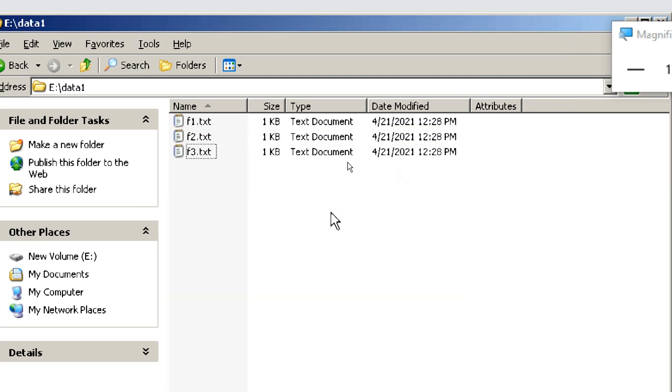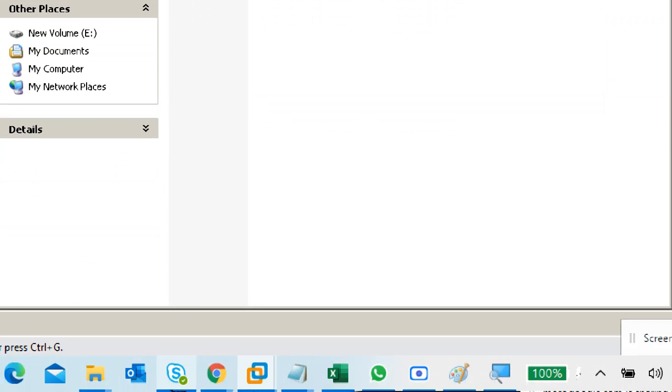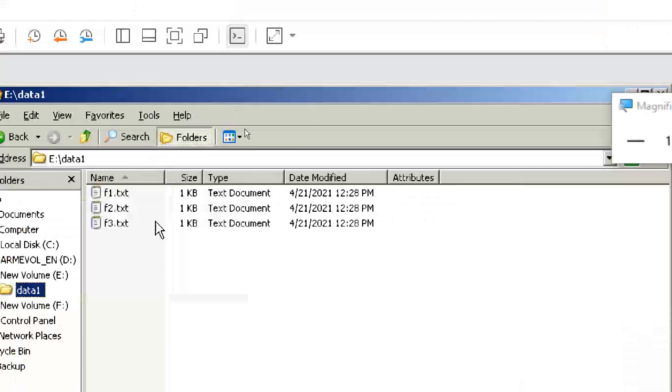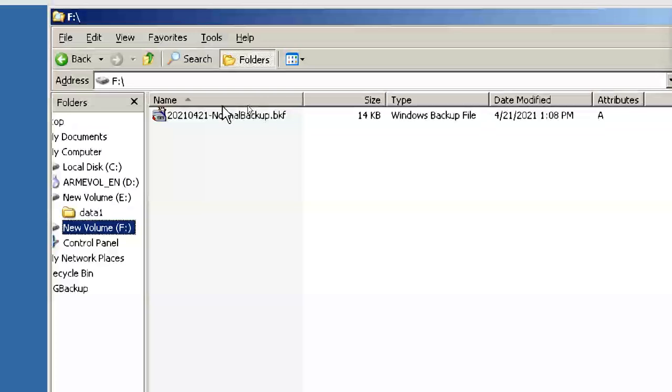Next, close. Now, can you see this? Archive attributes are gone. Okay, archive attributes are gone. Next, F drive. So this is my normal backup. This is my normal backup.